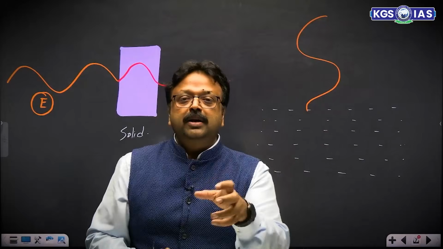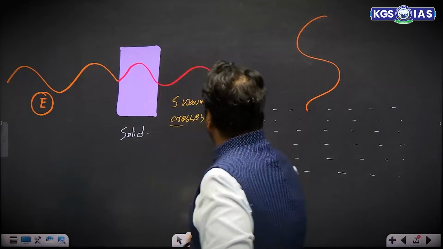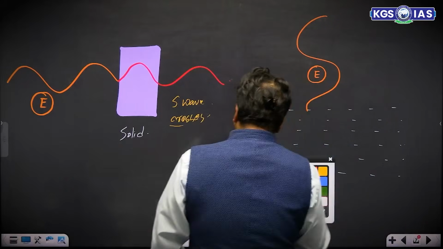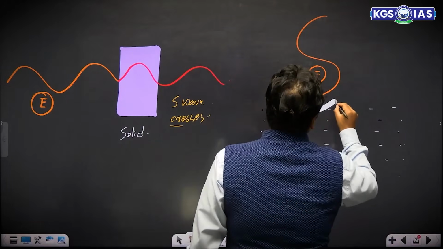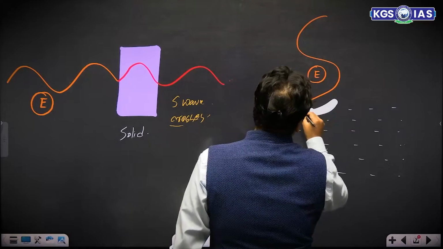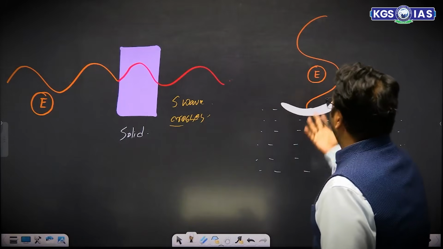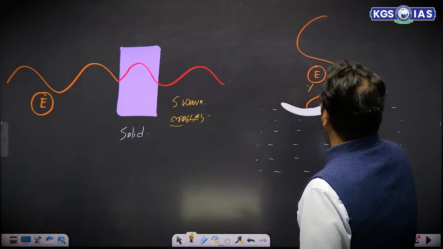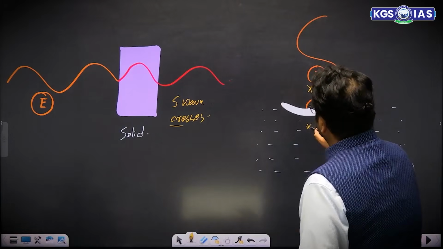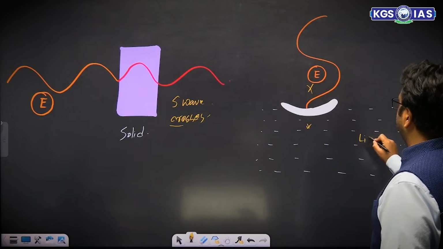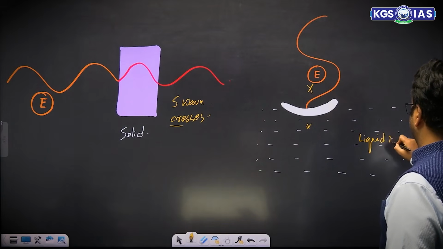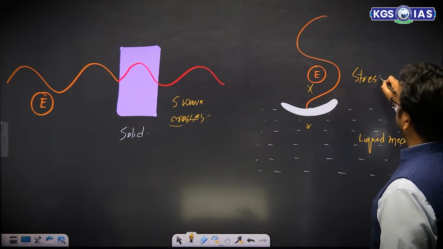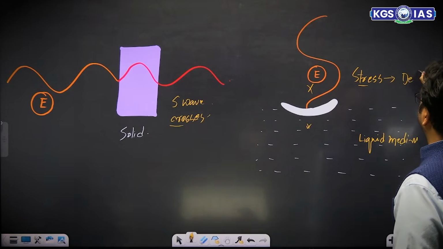But what about liquid medium? It can be deformed very easily. So whatever the energy which is associated with this wave is used up in creating deformity. This liquid medium gets deformed. Fine. Displaced and deformed. And this entire energy gets absorbed. When energy gets absorbed, this wave is not moving further. So in liquid medium,